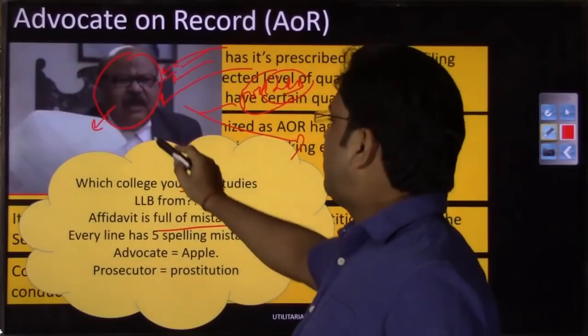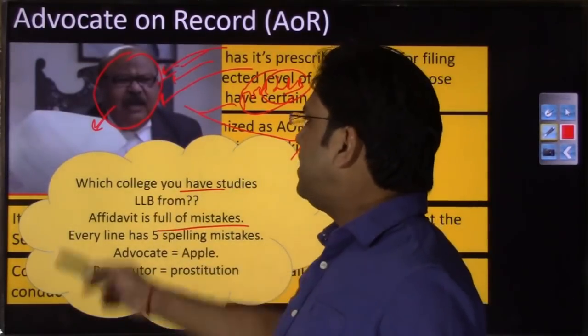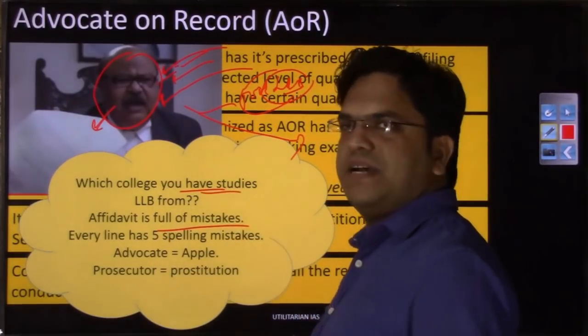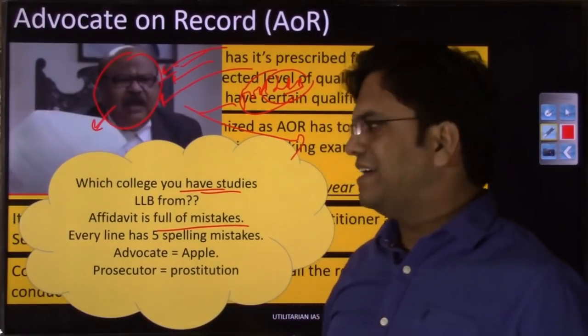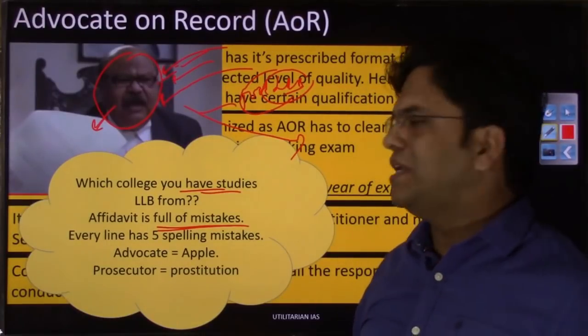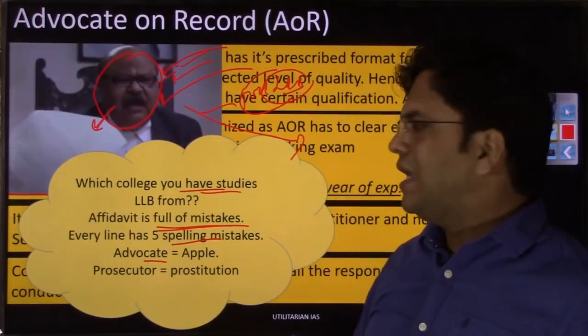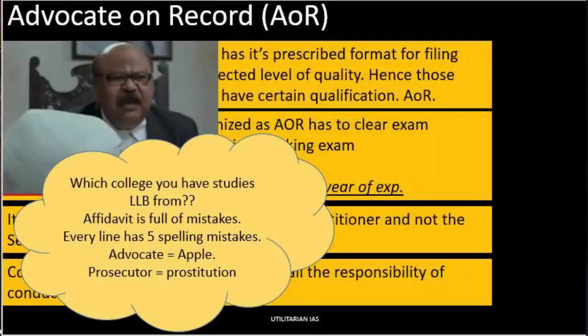and he, while filing this PIL against that industrialist son, right, he had done many mistakes. So here he is asking in an insulting way कि कहाँ से आपने पढ़ा, कहाँ से LLB किया है वकील साहब आपने? So he responds, sir, merit से, right? So this affidavit is full of mistake. Every line has 5 spell, and that is the exact word that he used, and says that advocate को आपने apple लिखा है, prosecutor को आपने prostitution लिख रखा है, right? And he simply tries to throw that PIL, right?